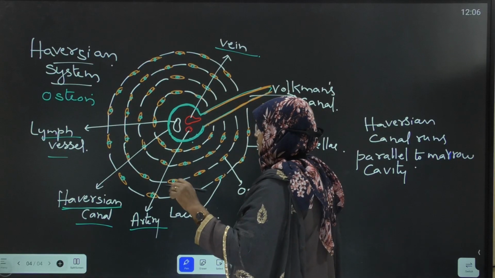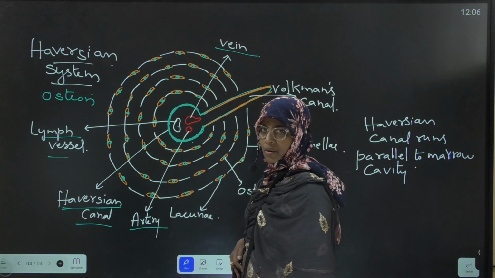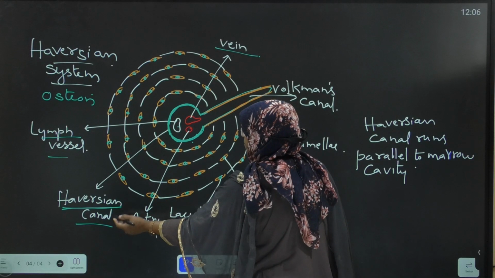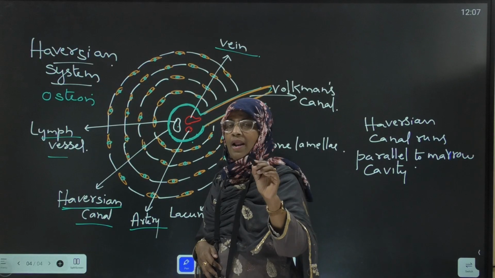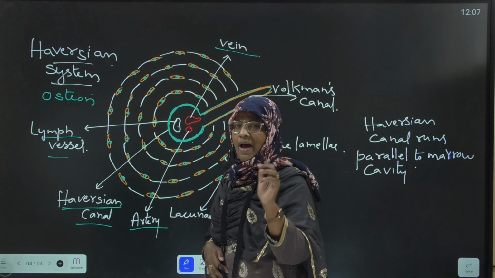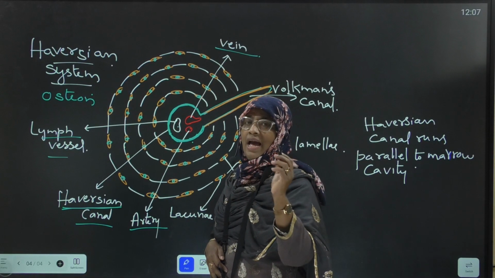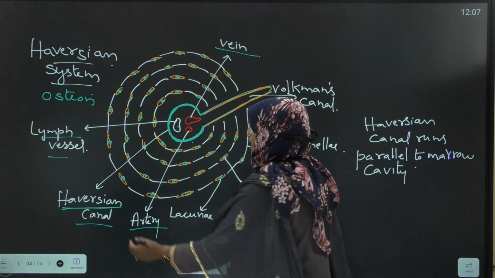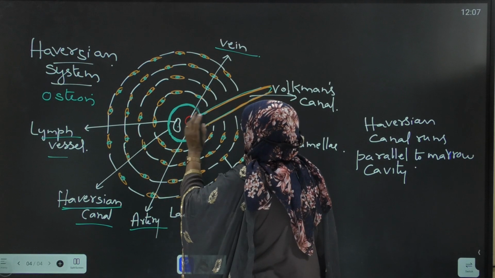The Haversian canal runs parallel to the marrow cavity. Marrow cavity means the cavity of the bone.